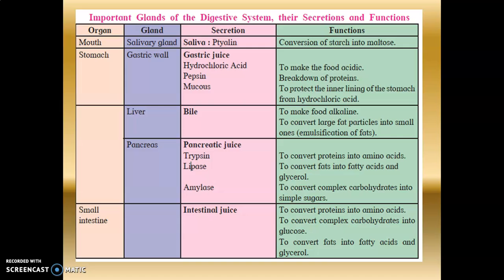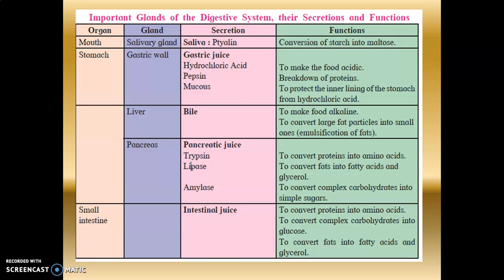Then we have the small intestine, which secretes the intestinal juice, which converts protein into amino acids, carbohydrates into glucose, and fat into fatty acids and glycerol.